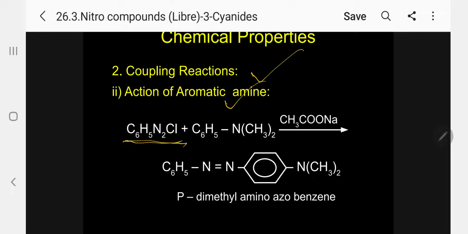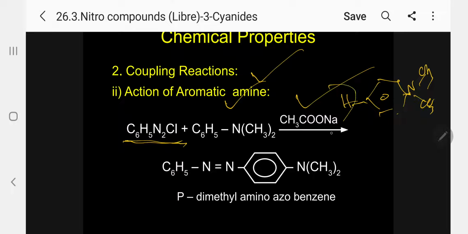What is happening now when treated in the presence of sodium acetate? It undergoes a substitution reaction with respect to the para position. Kindly follow. There is a benzene ring here. This is the benzene ring.